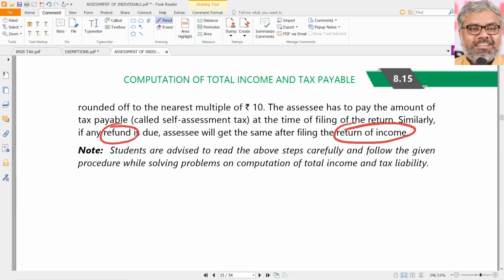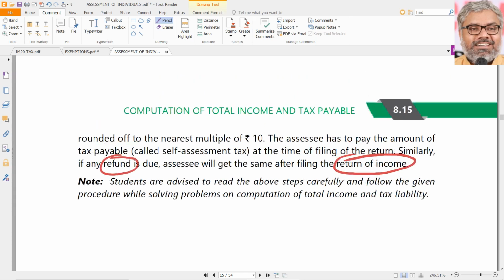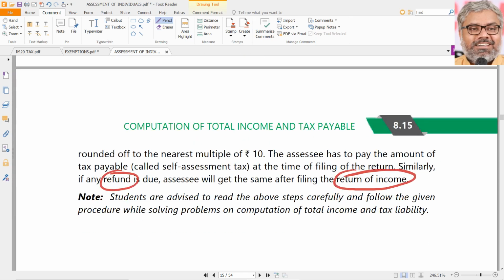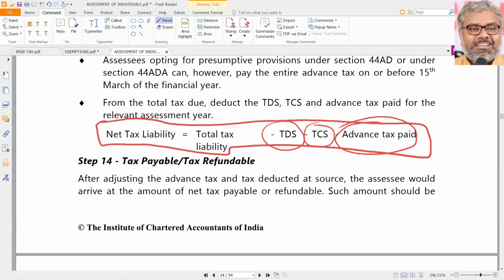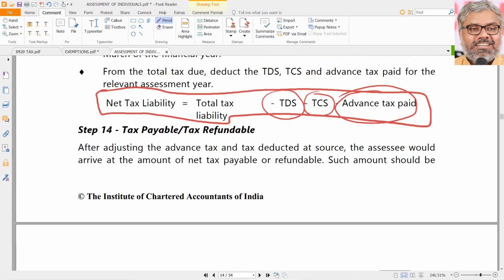So whether it is tax payable by the SSE or refund to be given by the government to the SSE, at the time of filing of return of income, the SSE has to pay this tax. That is called self-assessment tax. How much is that? Tax calculated according to the provisions of the Income Tax Act, that is tax liability, minus TDS if any, minus TCS if any, minus advance tax paid if any.